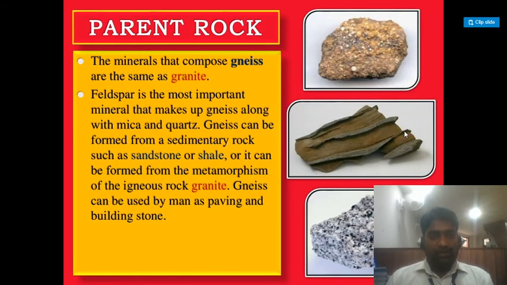Parent rock. The minerals that compose gneiss are the same as granite. Feldspar is the most important mineral that makes up the gneiss along with the mica and quartz. Gneiss can be formed from sedimentary rocks such as sandstone or shale, or it can be formed from metamorphism of the igneous rock granite. Gneiss can be used by man as paving and building stones.